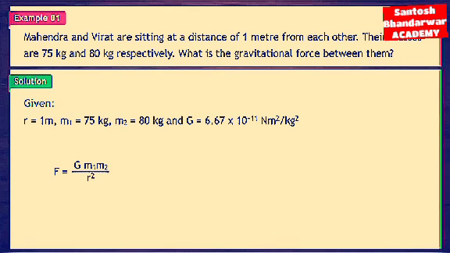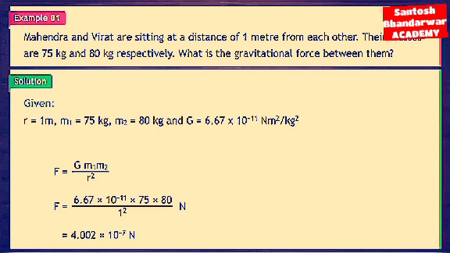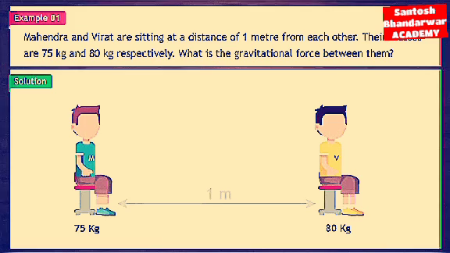According to Newton's law, F = Gm1m2/r². F = 6.67 × 10⁻¹¹ × 75 × 80 / 1² N = 4.002 × 10⁻⁷ N. The gravitational force between Mahendra and Virat is 4.002 × 10⁻⁷ N.